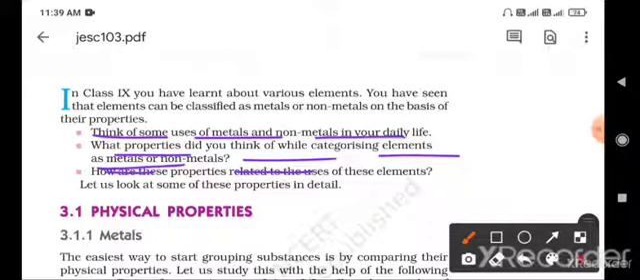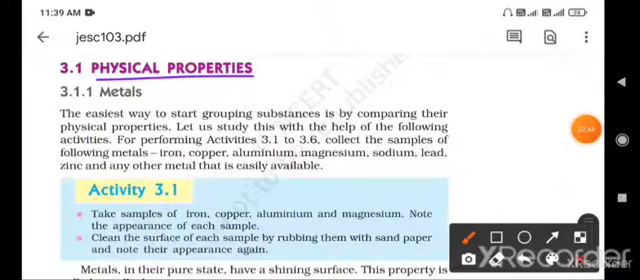First comes physical properties, first the physical properties of metals. The easiest way to start grouping a substance is by comparing their physical properties. So we are classifying the elements, and it is easy to start by comparing the elements by their physical properties. Let us study this with the help of the following activities.